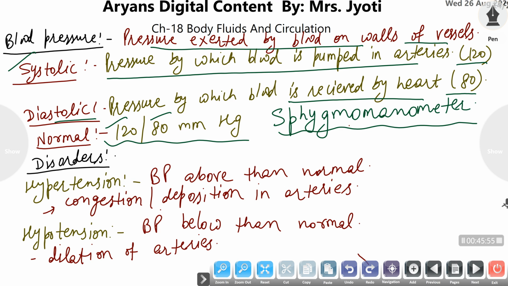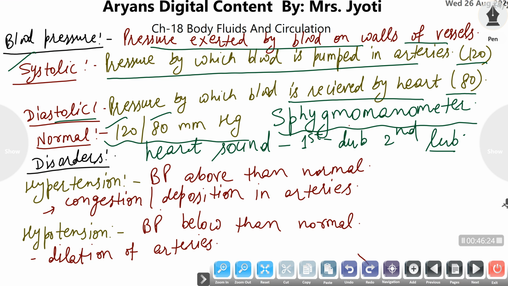The stethoscope is used to hear the heart sounds which are generally produced by the closing of heart valves. The first sound is produced by the closure of the bicuspid and tricuspid valves, and the first sound is produced as dub, and the second sound is produced as lub.